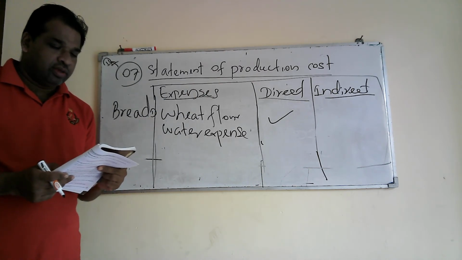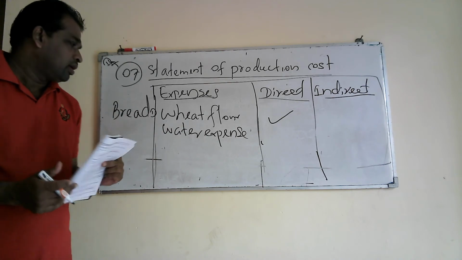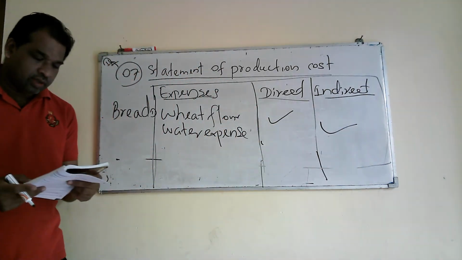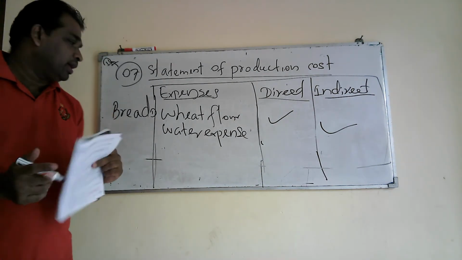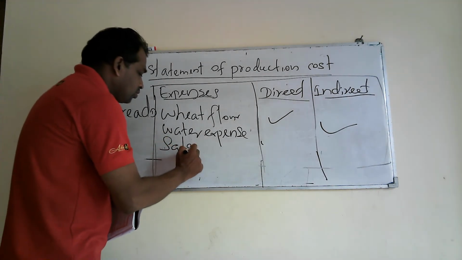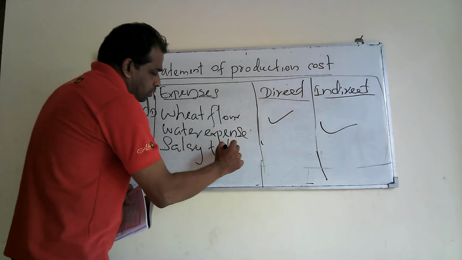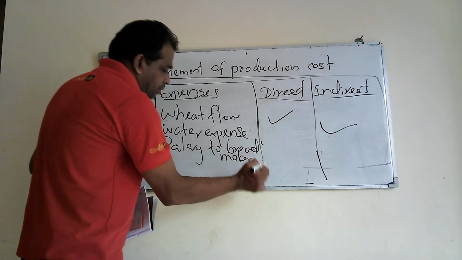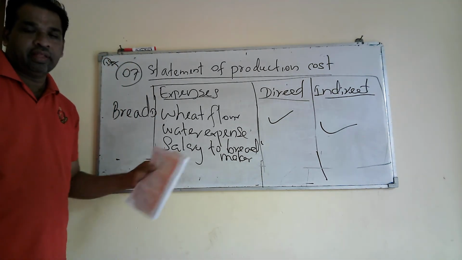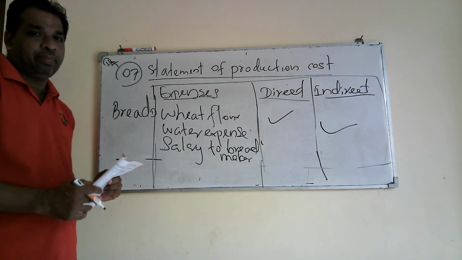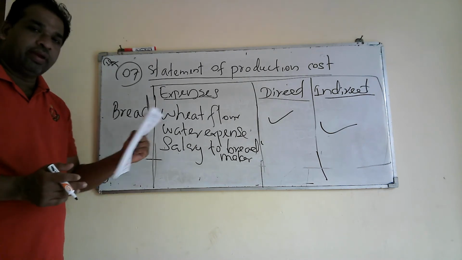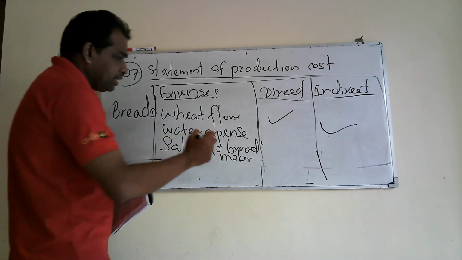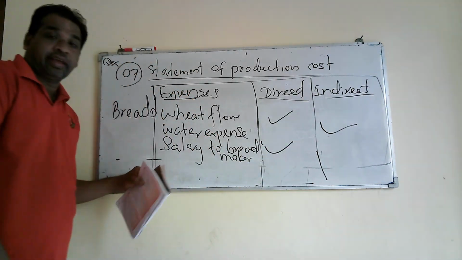So it will be indirect material expense. Then salary to bread maker. The bread maker is the main person who works in a bakery. The salary paid to the bread maker is direct labor. It counts as direct expenses.